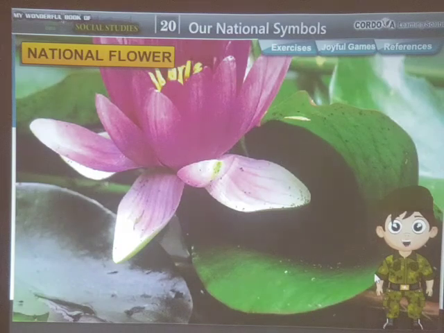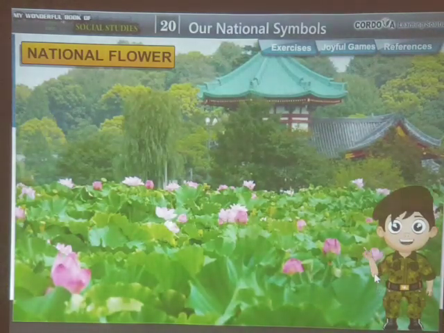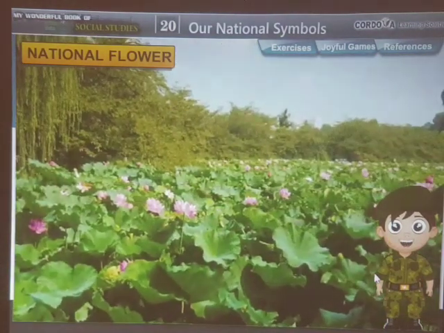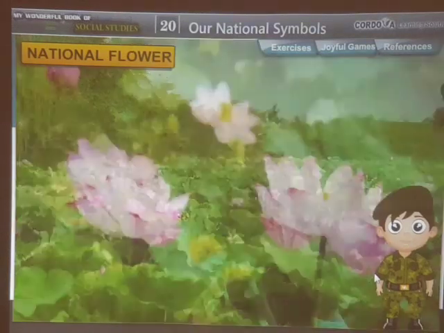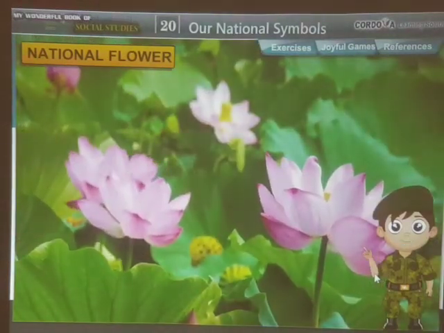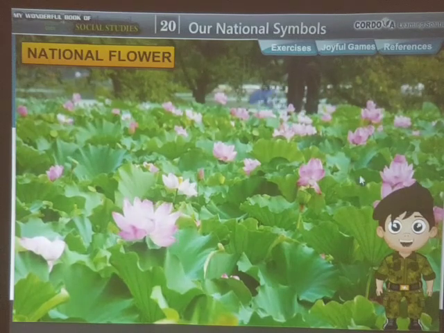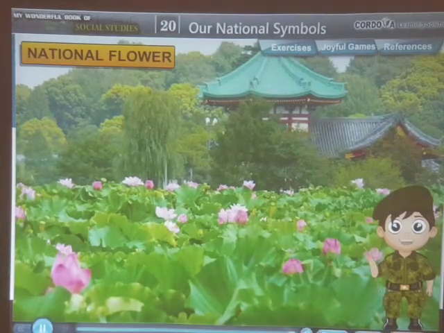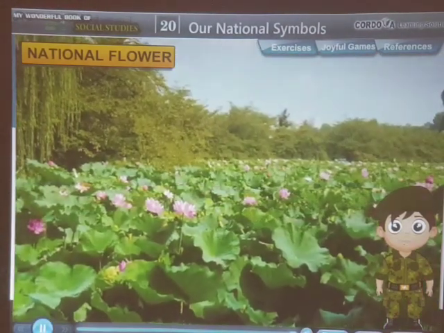National flower. The lotus is the national flower of India. It is offered to deities during rituals. It grows in muddy waters of shallow ponds and lakes. It stands for truth, knowledge, and wealth. It is widely used in Indian art and architecture.